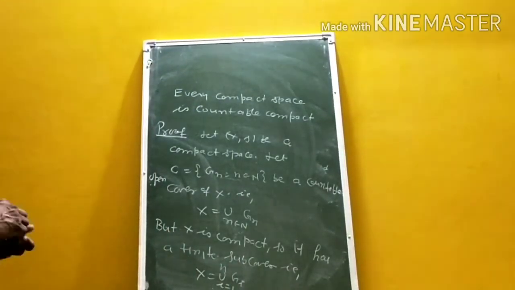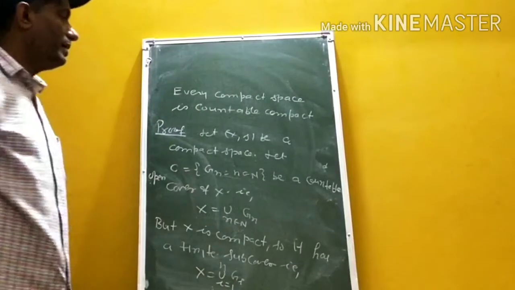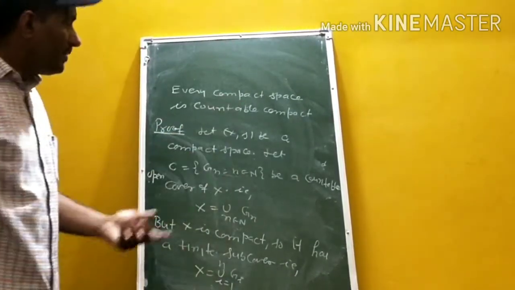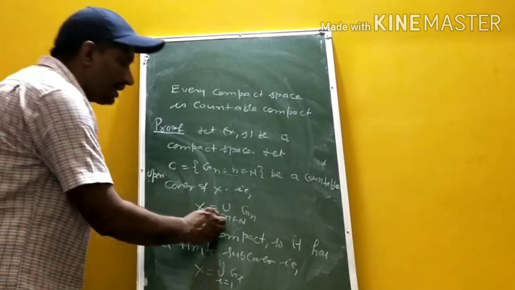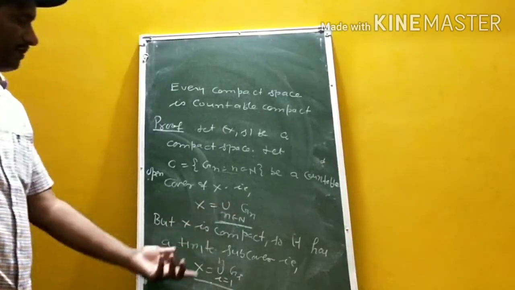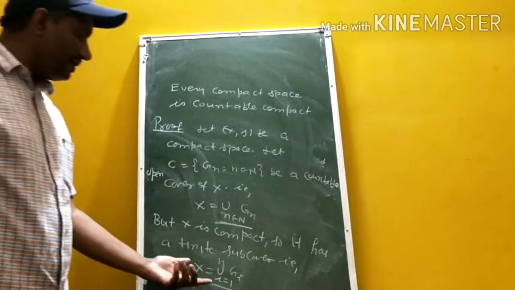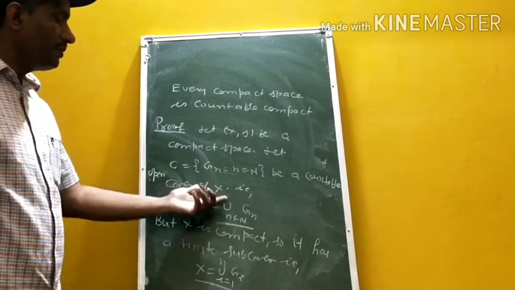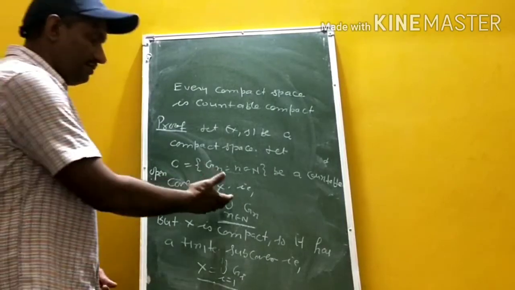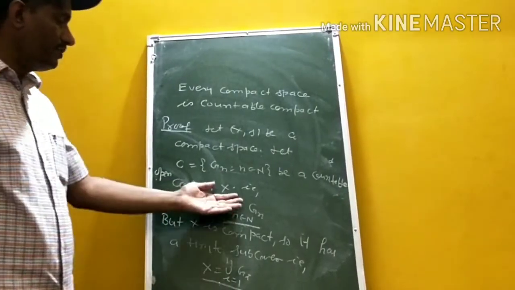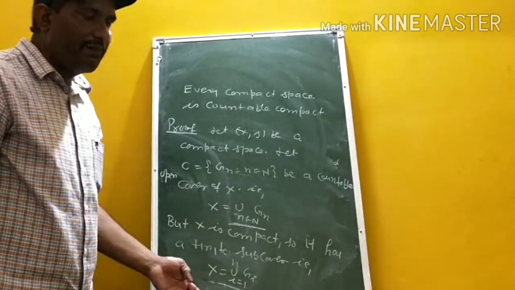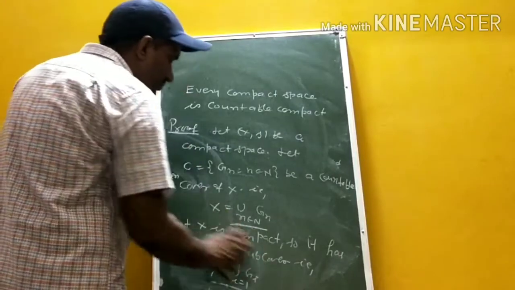Okay. Now, what is the definition of countably compact? A topological space is said to be countably compact if every countable open cover has a finite subcover. Now here, this is a countable cover and this is a finite subcover. From the countable cover, we find a finite subcover. So every countable open cover has a finite subcover, hence every compact space is countably compact. Now we move to the next.